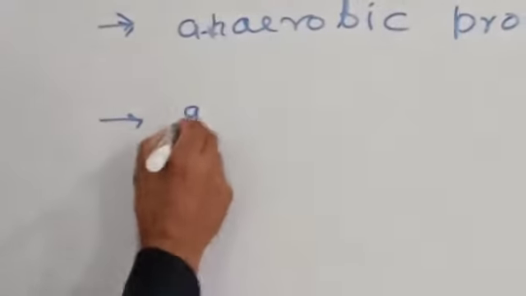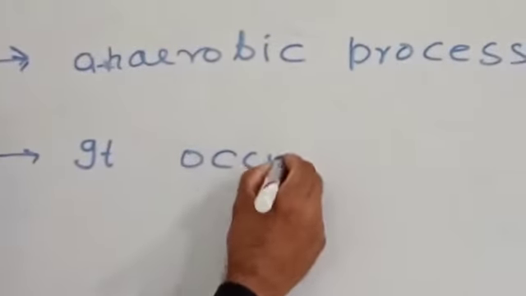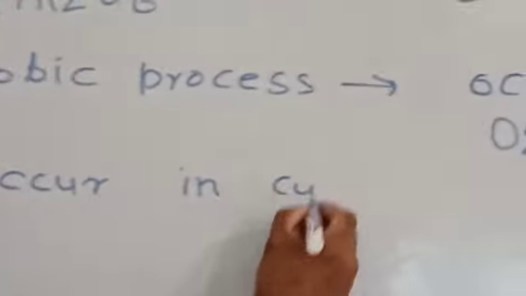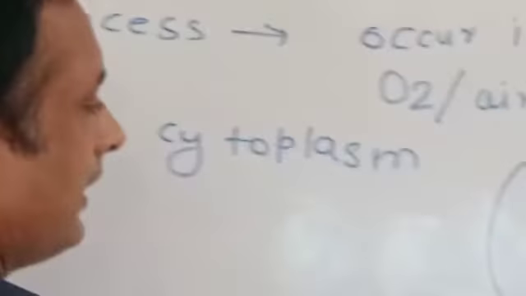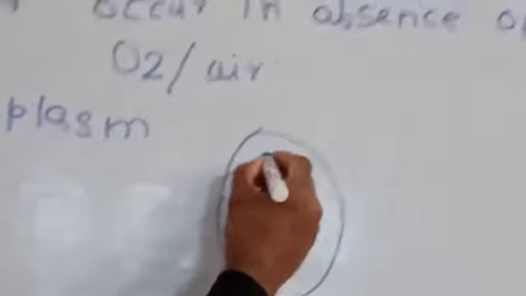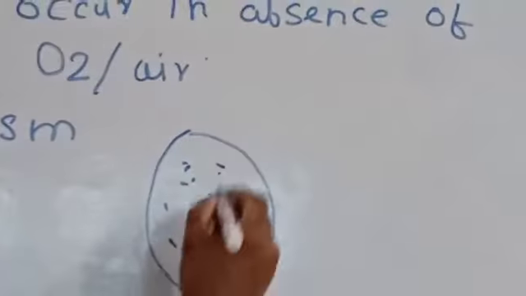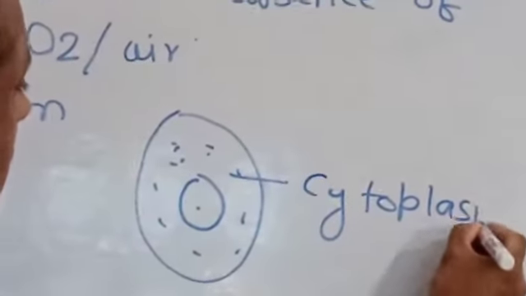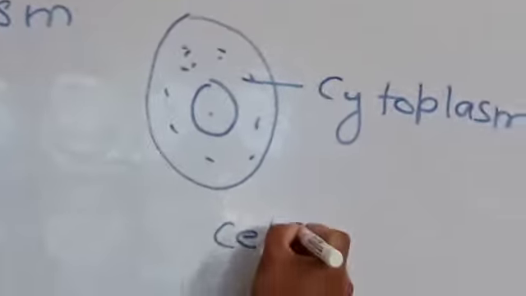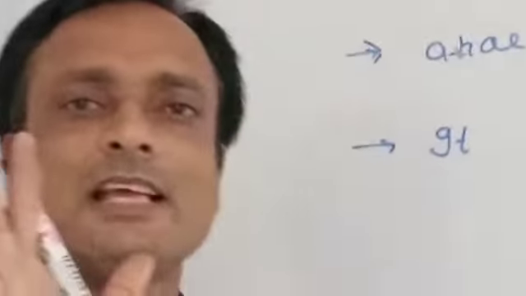It occurs in the cytoplasm. This process occurs in the cytoplasm of the cell. What is cytoplasm? This is the nucleus, and this structure is the cytoplasm. This is the cell, and it occurs in the cytoplasm.